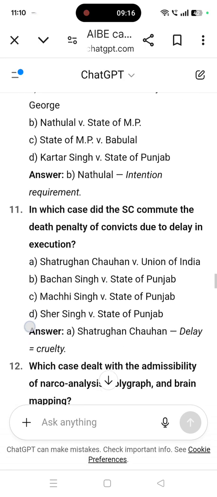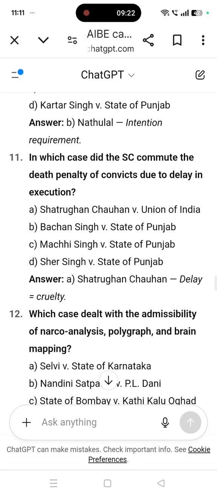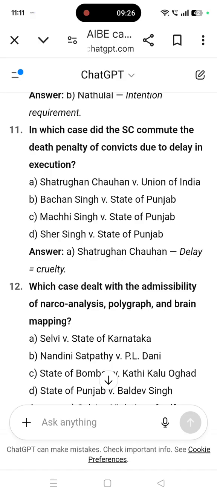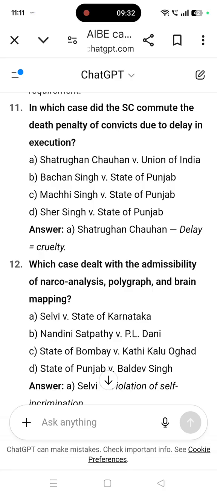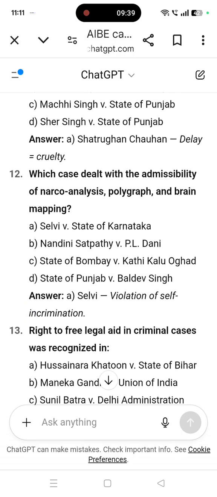In which case did the Supreme Court commute the death penalty of convicts due to delay in execution? Shatrughan Chauhan versus Union of India. That is, delay is nothing but cruelty. Which case dealt with the admissibility of narco analysis, polygraph, and brain mapping?